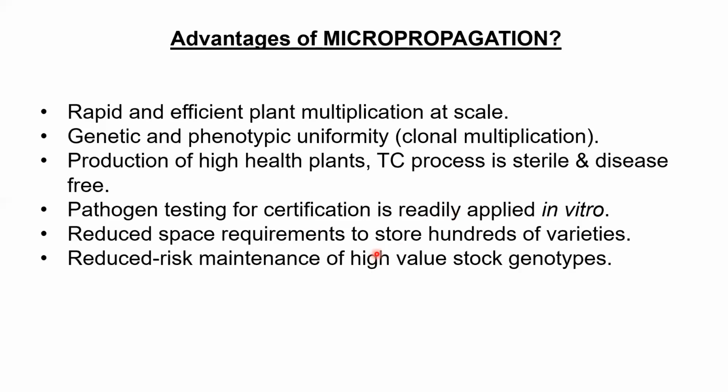Because you're working in a lab, a few square meters, of course you need a lot of equipment, but a few square meters is enough for making thousands and hundreds of thousands of plant varieties at the same time. And there's the reduced risk in maintenance of high value stock genotypes. Why? Because it's a controlled environment, we are protected from viruses, fungi and bacteria. So if you have some high-risk genotypes, through micropropagation in these labs you can vegetatively grow them under reduced risk conditions.